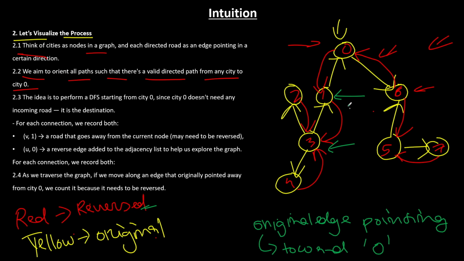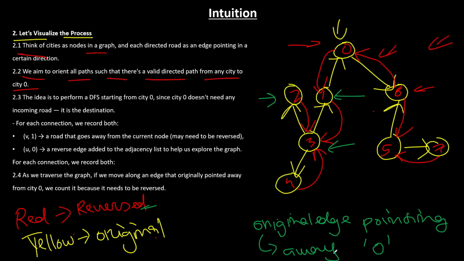So it is fine. Now from 3, you tried going towards 2, right? So you used the original edge, the yellow edge, to go there, right? Till now you have used red colored edges, so here this one and this one, because the original edge was pointing towards the capital city. So you were not able to go down. Therefore you used the reverse edge. Okay. Now to go to 2 from 3, you use the original edge here, the yellow color edge, right? But does it mean that it is pointing away? The original edge is pointing away now.